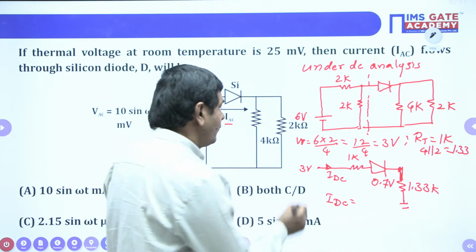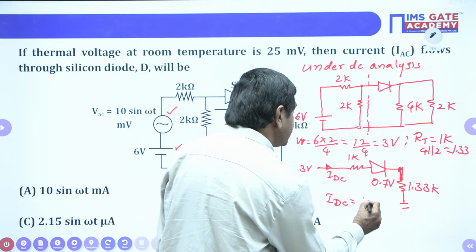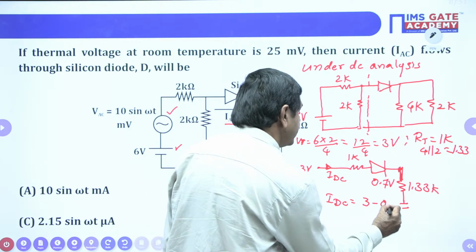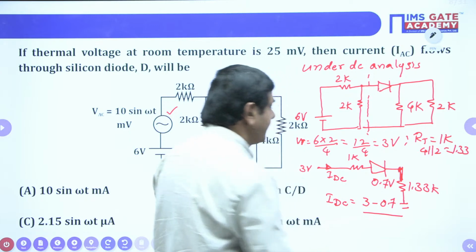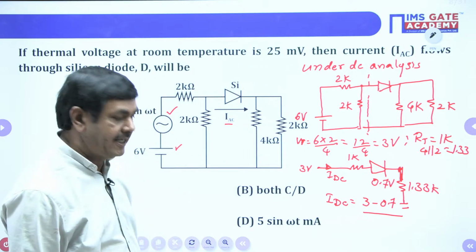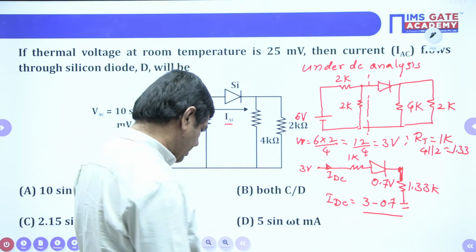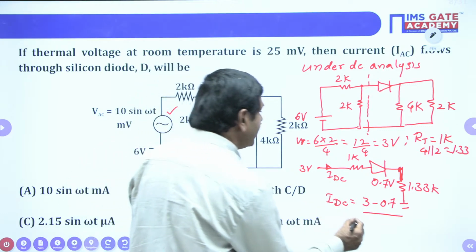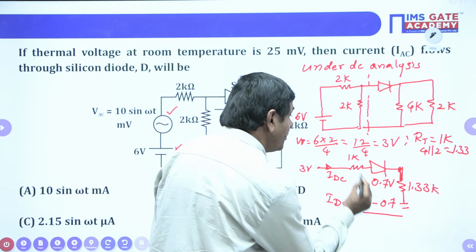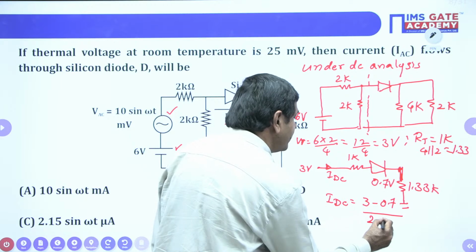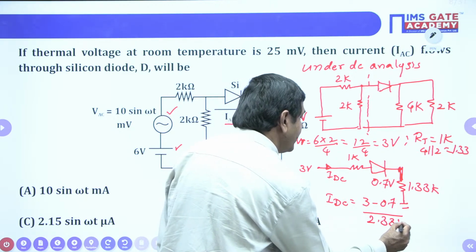Voltage is 3 minus 0.7, divided by total resistance. 1K and 1.33K are in series, so 2.33K is available.